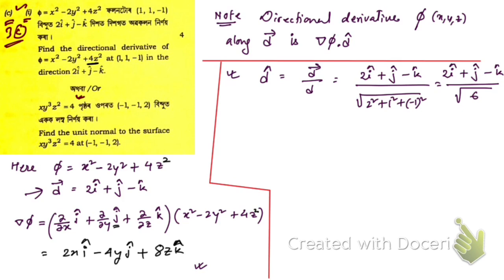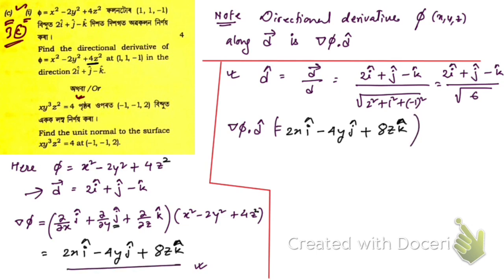Now we need to find grad phi dot d cap, right? Grad phi, we have got this, gradient of phi, this one, dot d cap. d cap is this one here.